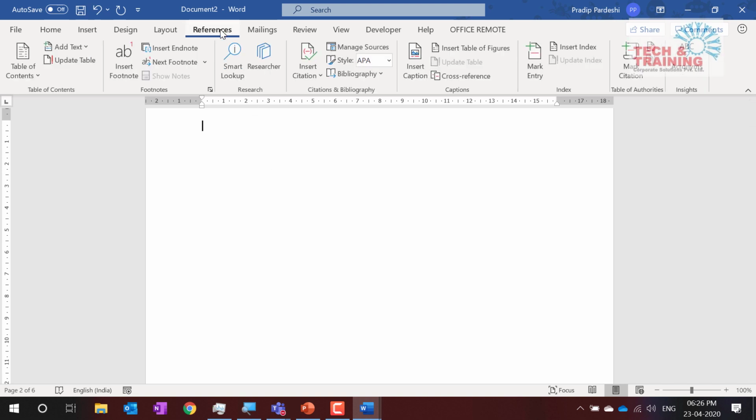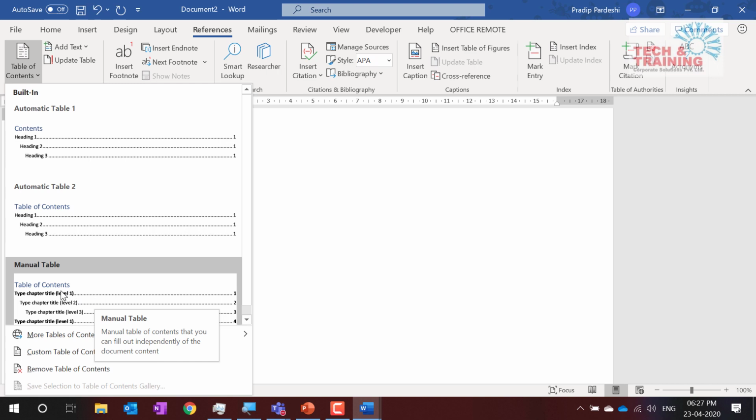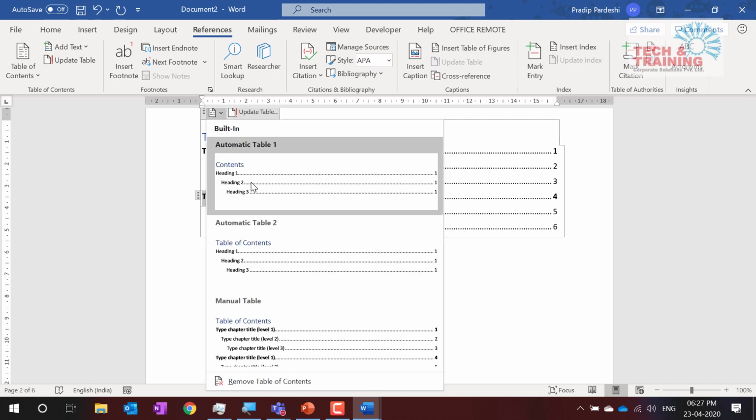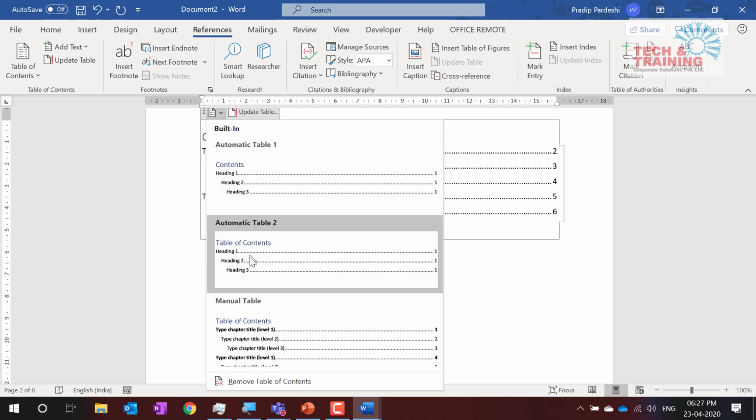Now I go to the References tab, and I simply click on Table of Contents. How do I want the table of contents here? Let's say this way. The moment I click on it, automatically it has given Chapter 1 and Type chapter title. So I can type it, I can make changes here, or you can go ahead and select something else. Say Topic 1, Subtopic 1.